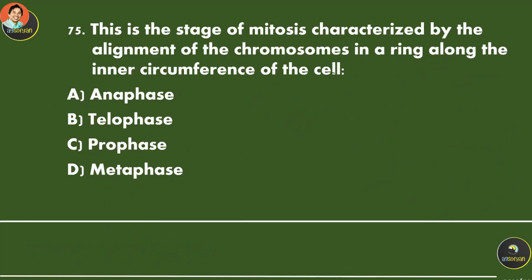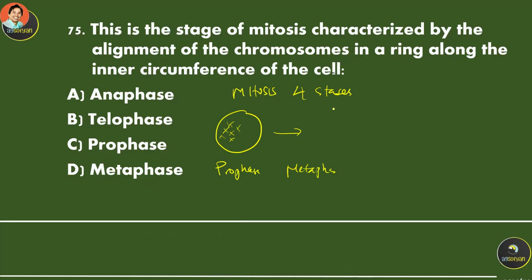This is the stage of mitosis characterized by alignment of chromosomes in a ring along the inner circumference of the cell. So mitosis consists of four stages. The first stage is called prophase. During this time, the chromosomes start to divide, so you're going to see X-like chromosomes, and then it goes to metaphase. During metaphase, the chromosomes will be aligning in the middle of the cell.